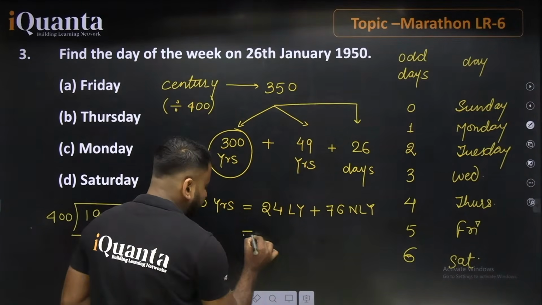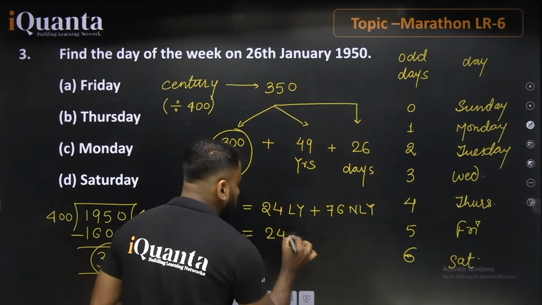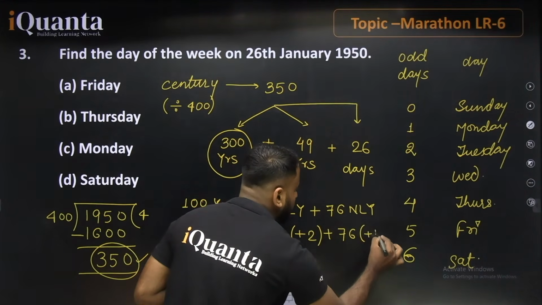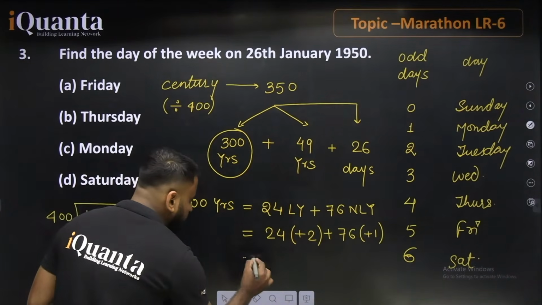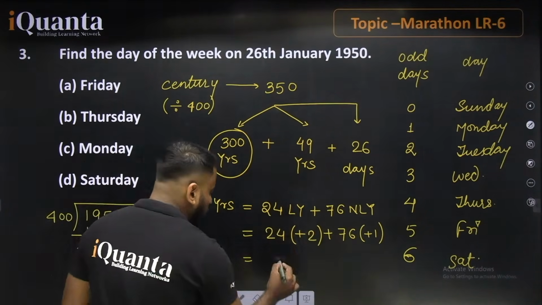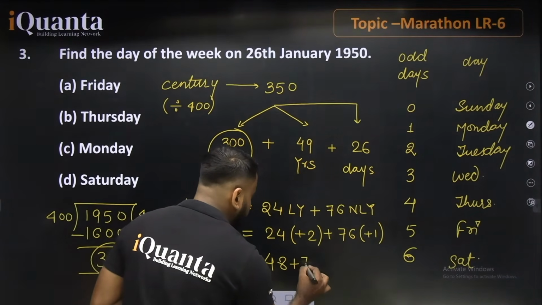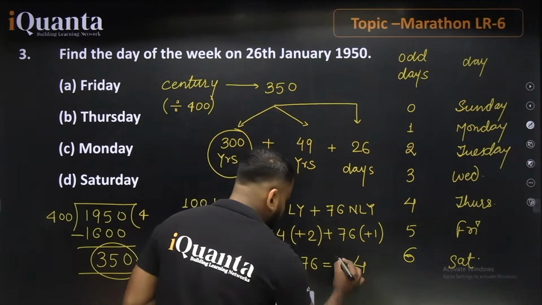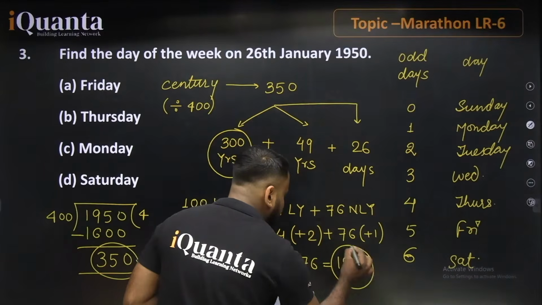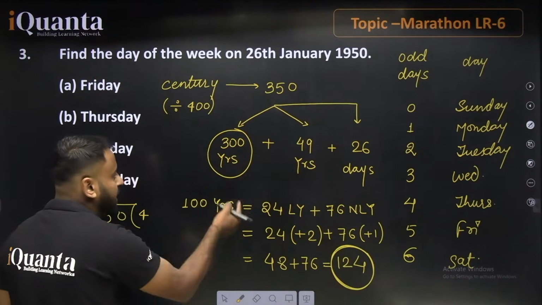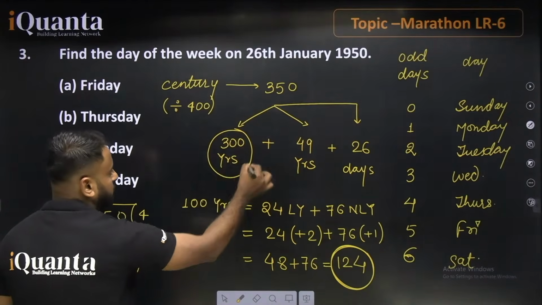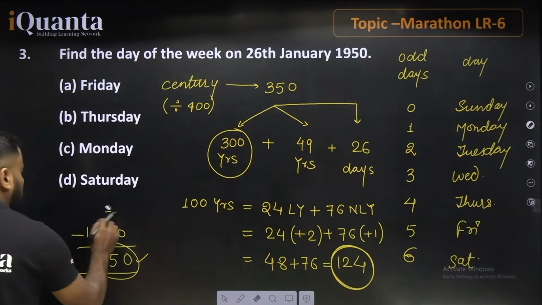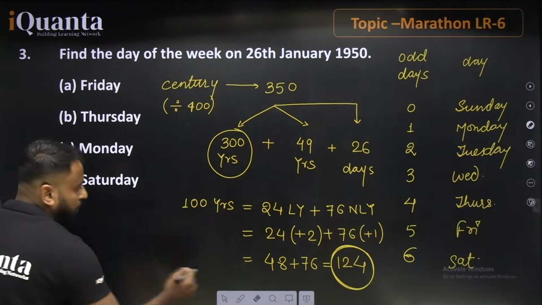Further, as I told you, for leap years you add 2 and for non-leap years you add 1. So let's move to the next part. Here the value will be equal to 2 4s are 8, so 48, plus 76. If you add 8 and 6, 14, and further 7 and 5, 12, that gives 124. So this 124 is for 100 years. But we have to go for 300 years, so I am going to multiply this complete data by 3.